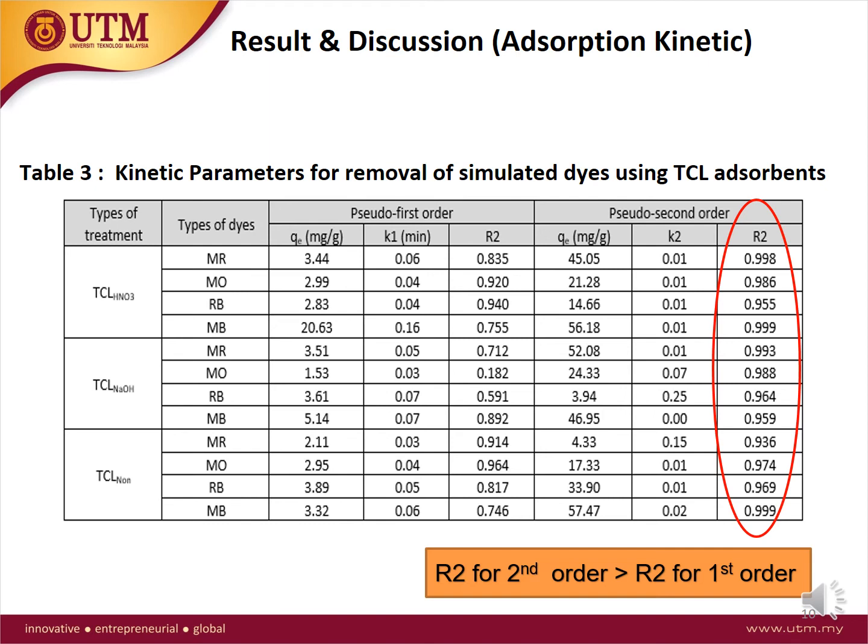Adsorption kinetics were conducted to understand and study the kinetics of an adsorption process, to explain the rate of uptake of the adsorbate on the adsorbent, and to help anticipate the mechanism of sorption and the rate controlling step. Table 3 shows the pseudo first order and pseudo second order for adsorbent treated with acid, base, and untreated adsorbent. Parameters for all types of treatment were also included based on data obtained. R2 for second order shows a higher value than R2 for first order, hence pseudo second order was chosen for modeling. All the graphs also show a better fit for pseudo second order than pseudo first order when plotted.